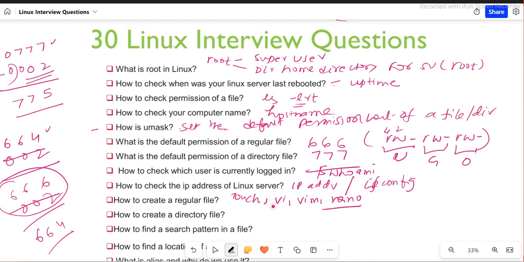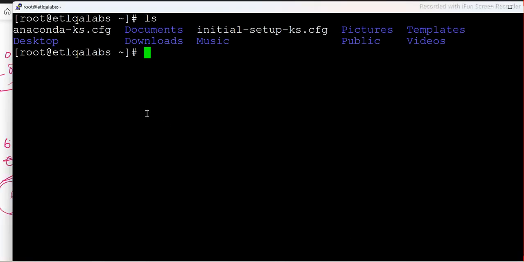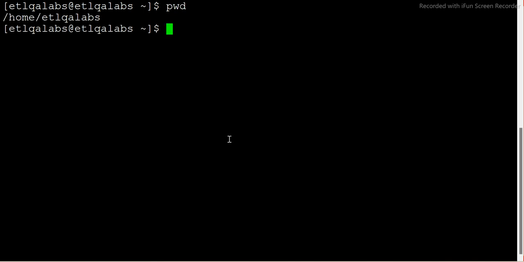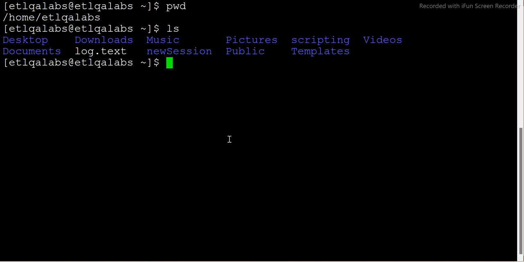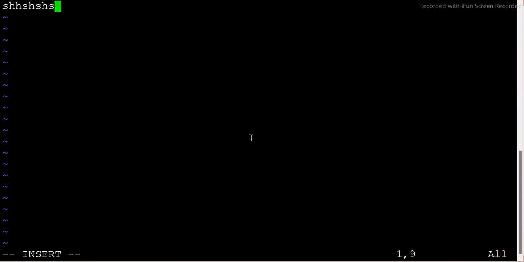Now let's see how. We have seen the touch command, and we have created some files. Maybe I'll just show you. I'll just exit from here. Where am I? Okay. Let me create touch F1. We are able to create the F1 file. Similarly, we can use the vi command with F2. It will open up in the editor, and I can write something, save it, and come out of it.